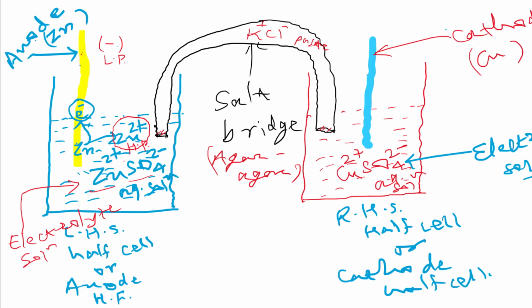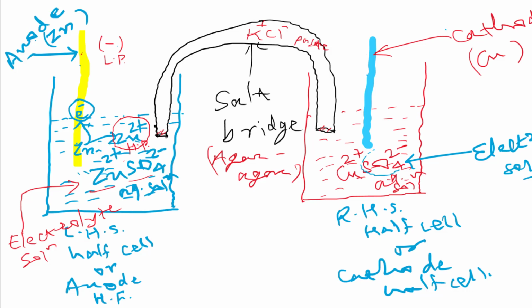Now, as we have discussed, zinc is more reactive than copper. So whenever we form a couple of two metals, if one metal is comparatively more reactive than the other, that will get oxidized, and the other metal will always be reduced. Do remember? So here copper is less reactive as compared to zinc, so copper gets reduced here. And how is this happening?